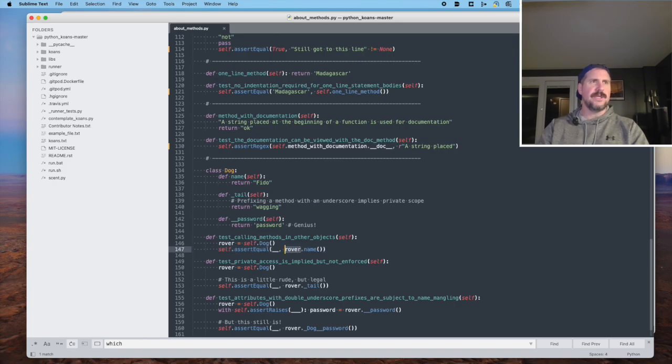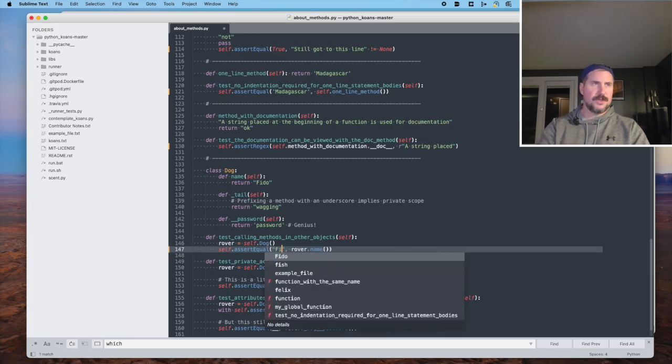And remember, rover is an instance of the dog class, and therefore an instance of the dog class should have a publicly available method called name that returns Fido. So let's go ahead and give that a whirl. That's going to return the string Fido.